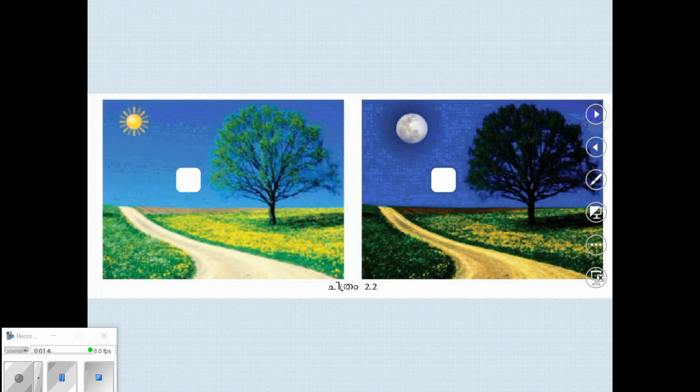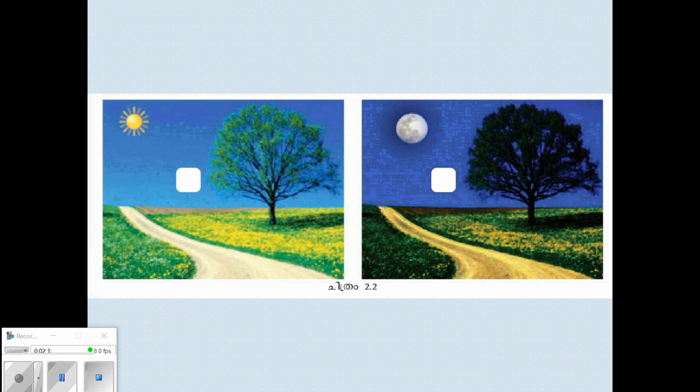Given below are the day and night scenes of a place. Compare the two pictures. Identify the situations of low and high atmospheric pressure and suitably mark H and L in the pictures. In the first one, we could see it is daytime. Automatically, temperature will be more. So the pressure will be less.